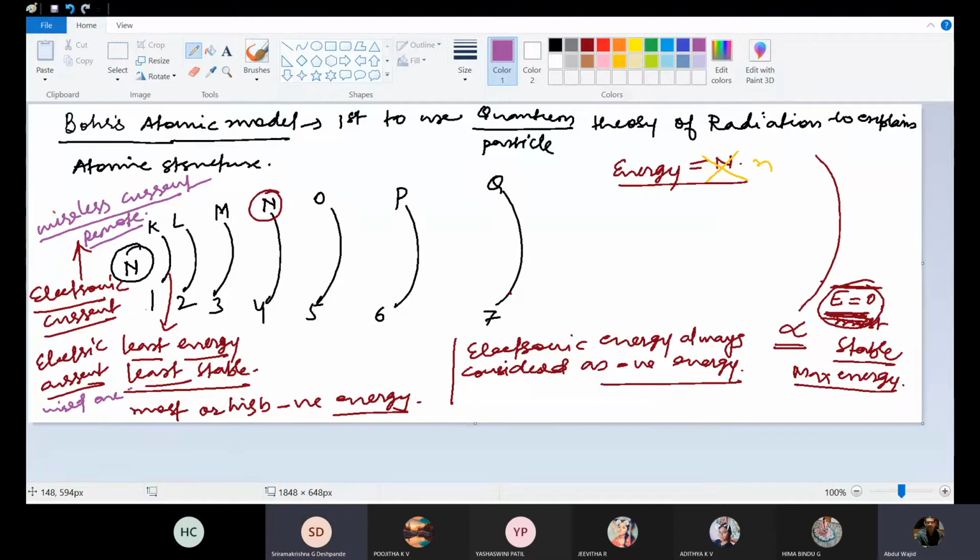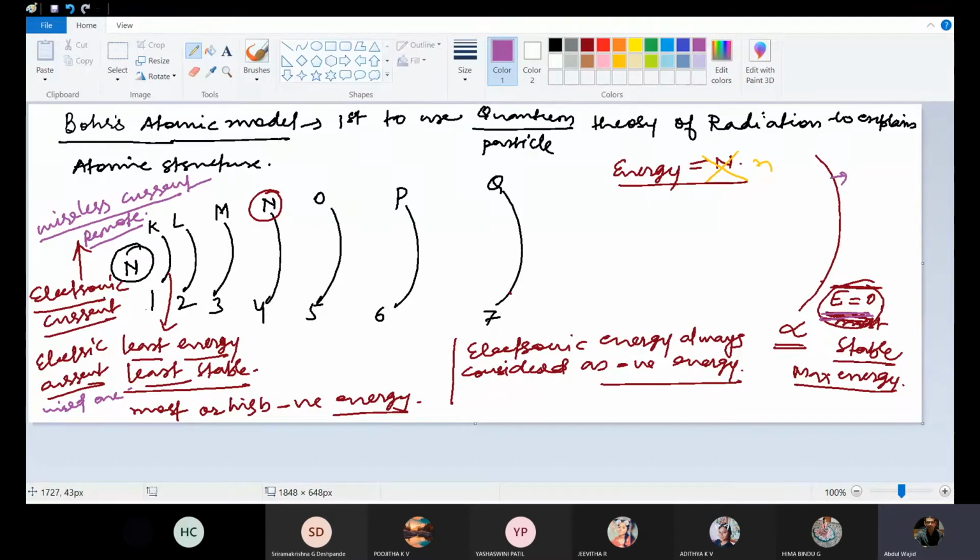Sir, can we say the charge of the electron is negative, so energy is also negative? No, no quantity can ever be less than zero. But here what we are saying is that no effort will be required, meaning energy is negative. The electrons closer to the nucleus have less energy. See what you have written: when the electron is at infinity, it has zero energy. What does it mean?